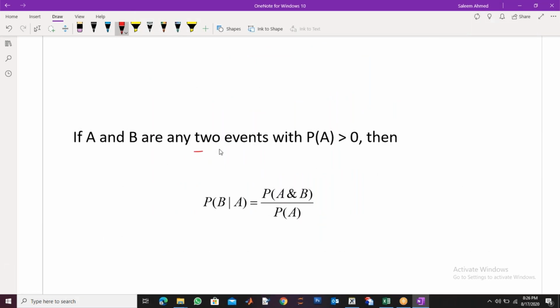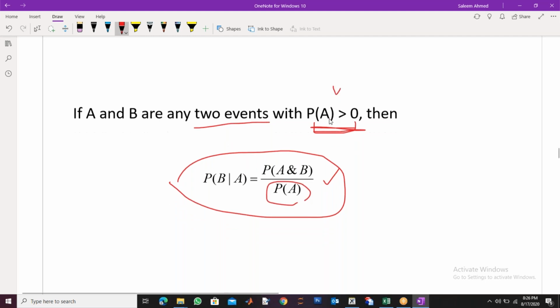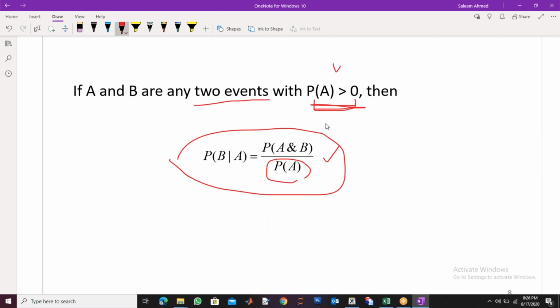If A and B are any two events, then the probability of B given A is given by this. Why did we write probability of A positive? Because if the given event has probability 0, then we cannot divide by 0. That's why it's a condition here. When I say that some event has already occurred, its probability is not 0. If the probability of some event is 0, it means that event has never occurred, right? So if it has occurred, this is automatically true.